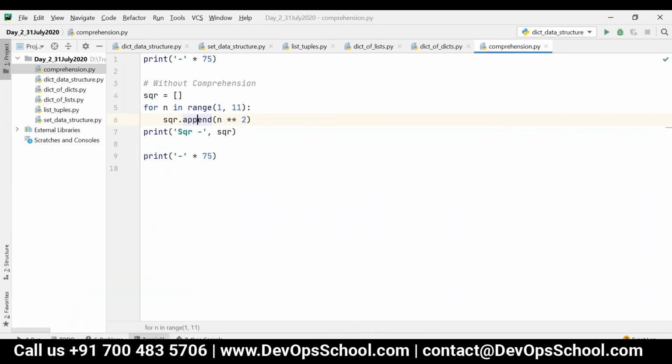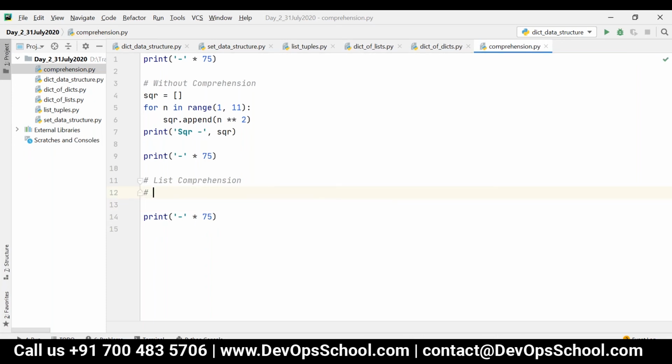So basically what we are doing here is populating the list by iterating through the elements and having some expression. If I want to do the same thing, it is not required to have 3 lines of code. I can write it in a single line. That is sqr underscore lc is equal to. First let me explain the syntax.